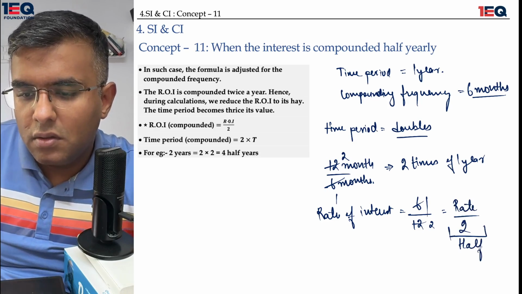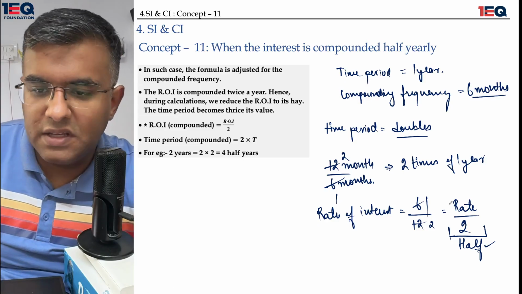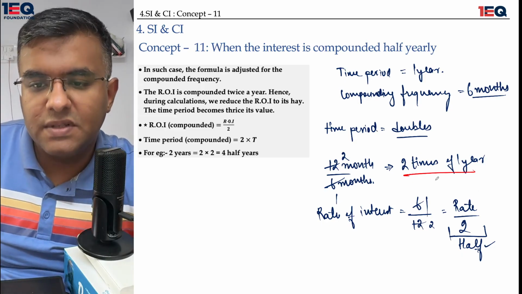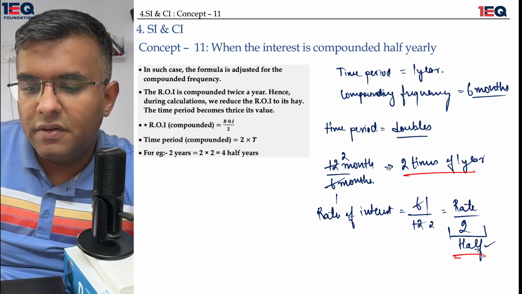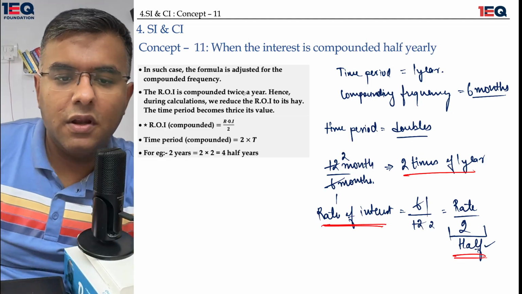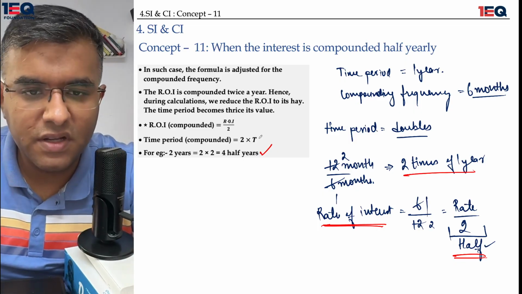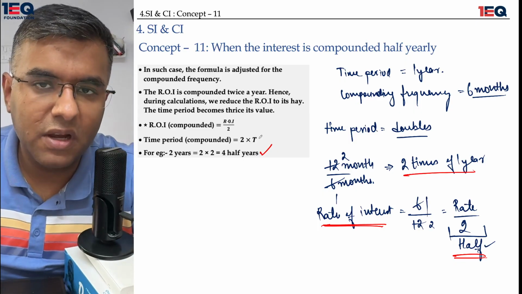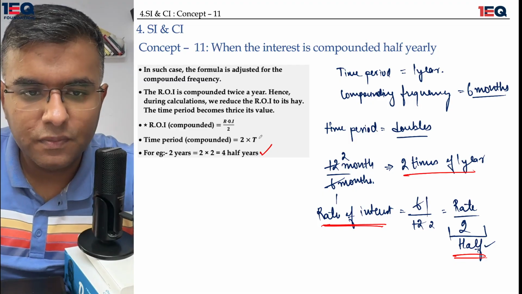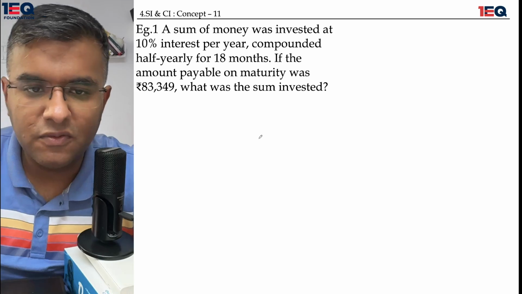So these are my two concepts: the time period becomes 2 times, and the rate of interest becomes half. Okay, I hope you have understood it. Nothing else changes, only the time period and the rate of interest change corresponding to the main question. Okay, let's move on.